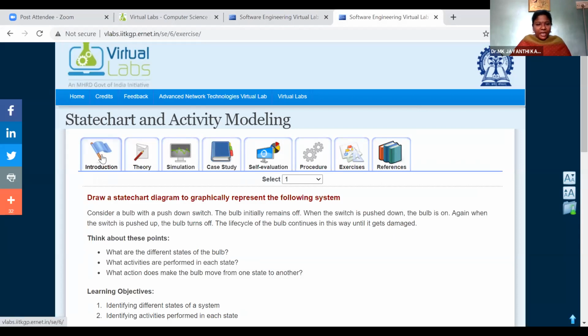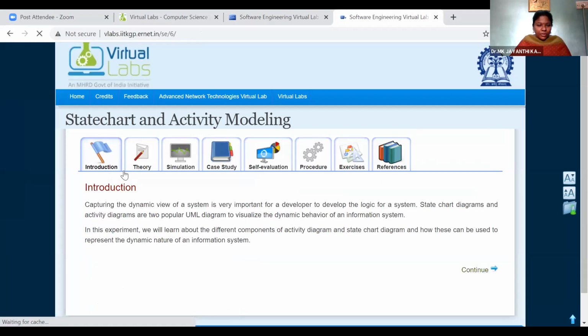In the state chart and activity page, they have given you all the components. We have an introduction part there, which explains what a state chart is. Capturing the dynamic view of the system is very important for a developer to develop the logic for a system. By using state chart diagrams and activity diagrams, we can create the dynamic models of our system. We know very well there are two types of modeling, static modeling and dynamic modeling.